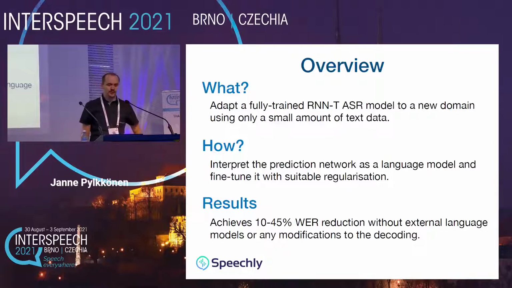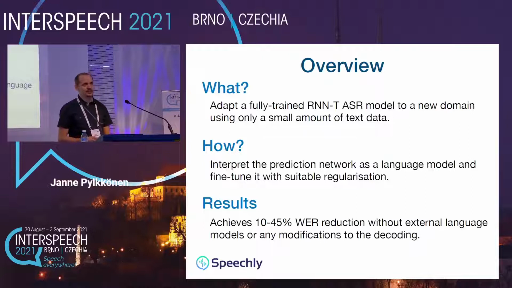So our motivation for this work was in finding how to efficiently adapt end-to-end speech recognition models to new domains and tasks using only small amounts of textual data. Many of the existing domain adaptation methods for end-to-end systems rely on external language models.